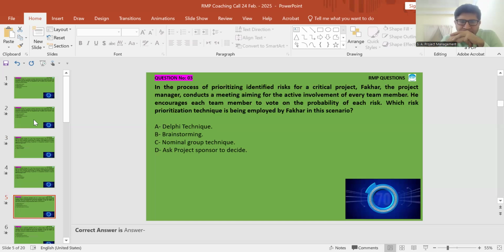I will eliminate option A, Delphi technique, option B, brainstorming, option C, nominal grouping technique, option D, ask the project sponsor to decide. Sir, I will eliminate option D first in this.